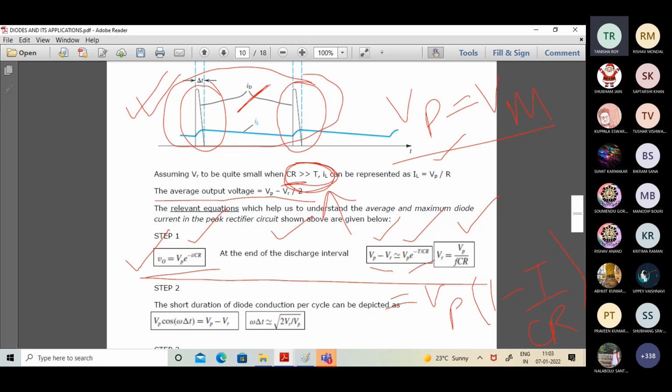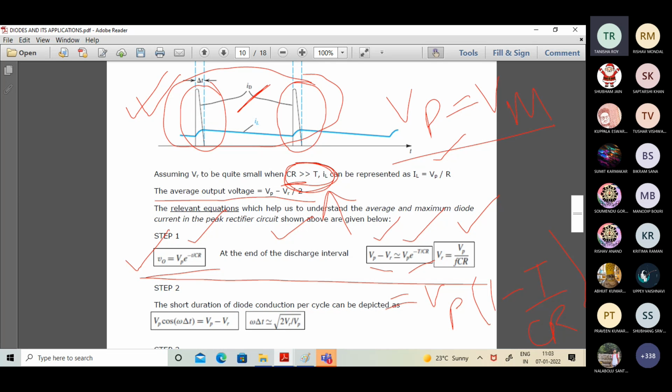Sir, delta T should be much less than capital T. Obviously, it should be insignificant compared to capital T. Then how have you replaced delta T with capital T, sir? Look, I have not replaced delta T with capital T. I have replaced small t with capital T. Small t is a general time interval and delta T is the conduction time interval. They are different things. Small t is a general equation indicating the time interval, and delta T is just the conduction time interval, which is very small. Oh, okay, sir.